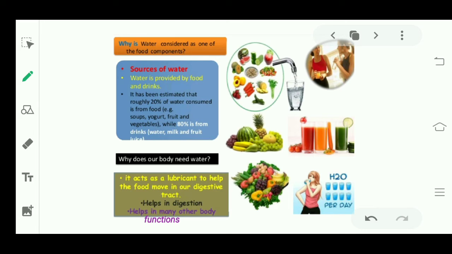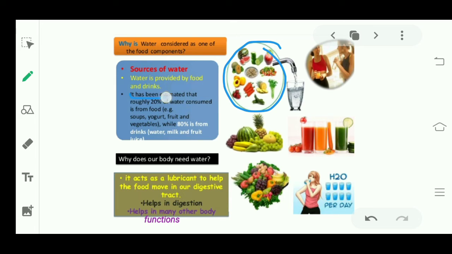Now, why is water considered one of the food components? First of all, sources of water. How do we get water in our body? Water is provided by food and drinks. Drinks may be juice, or in food, each and every food and fruit contains water. So these are the sources of water we get in our body.